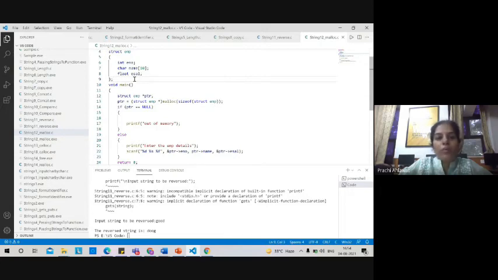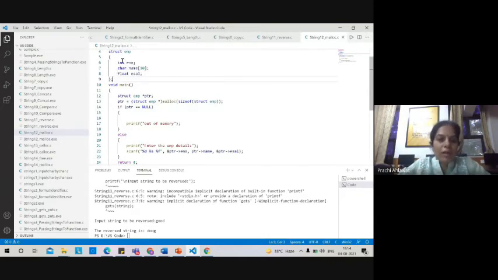So I want to store data in the form of string, int, and float as well. Suppose he bought some books, so I want to store the price of those books, and that will be a float. So in real life, structures are more important and useful than arrays in a number of circumstances.